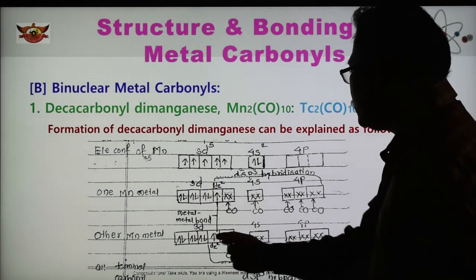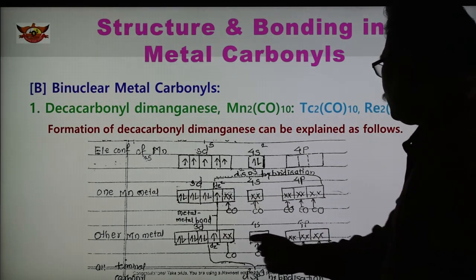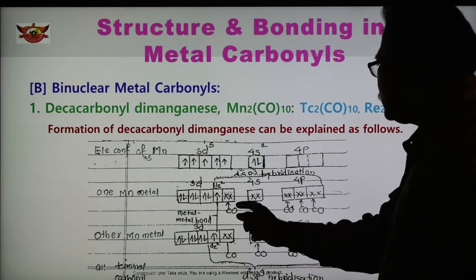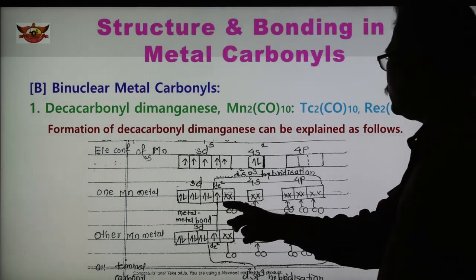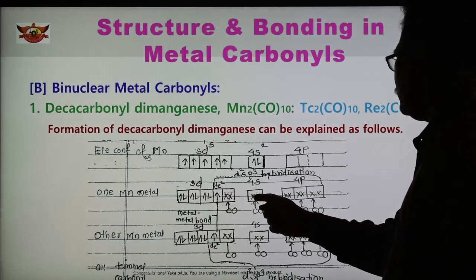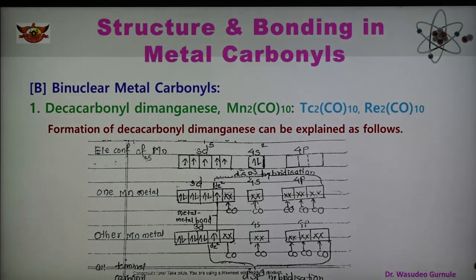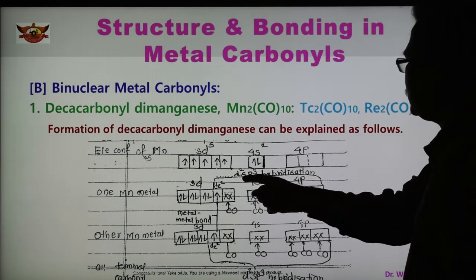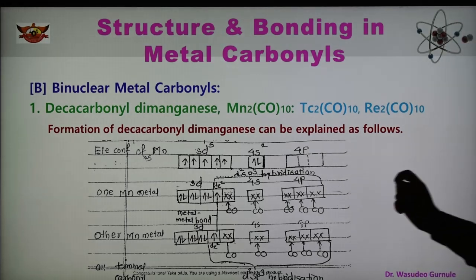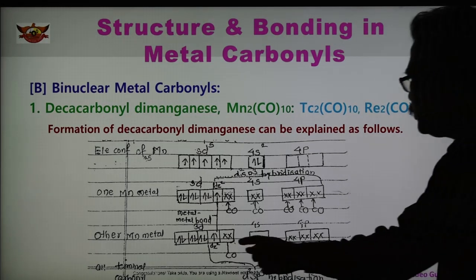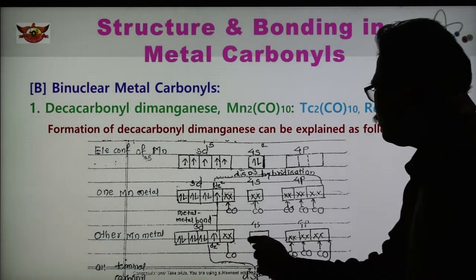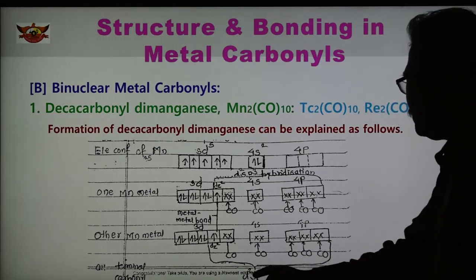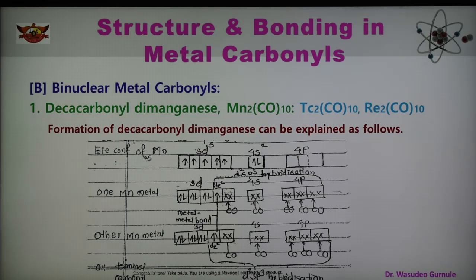Another manganese also has a similar configuration. These orbitals are vacant and this one has one unpaired electron. Now 2 d orbitals, 1 s and 3 p orbitals undergo hybridization, as shown here, forming 6 d2sp3 hybrid orbitals of equivalent energy and shape. In the second manganese also, 2 d, 1 s and 3 p orbitals undergo hybridization, forming d2sp3 hybrid orbitals.